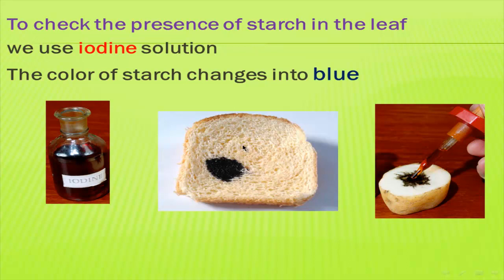We here have a bread that contains starch, and the potato also contains starch. So we bring the leaf of the plant and put iodine solution on it. If the leaf changes its color to blue, then this leaf contains starch, and this plant makes its food.